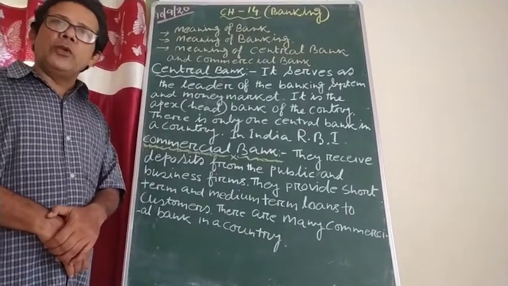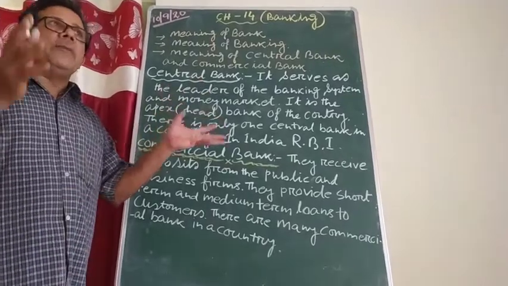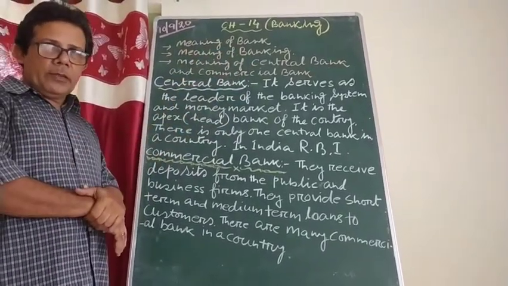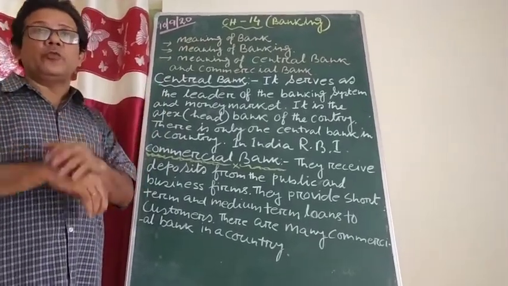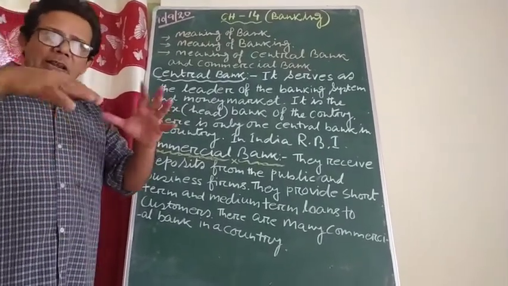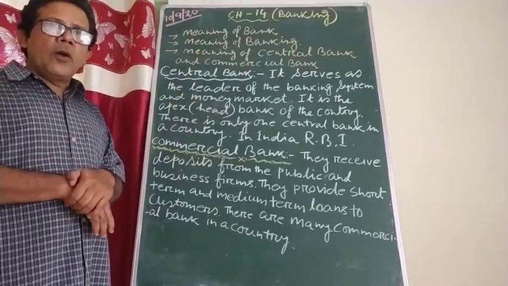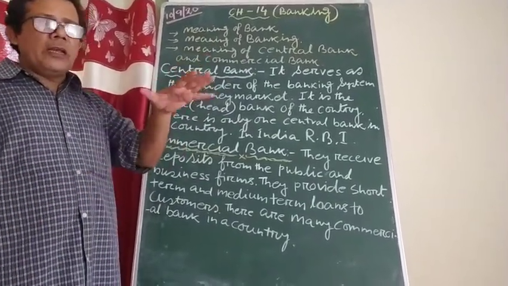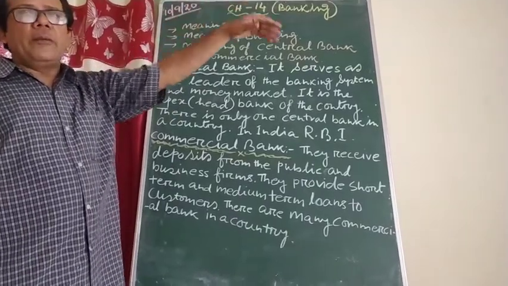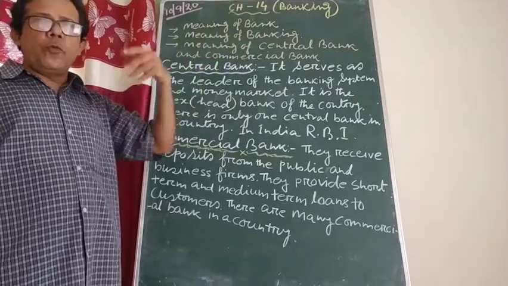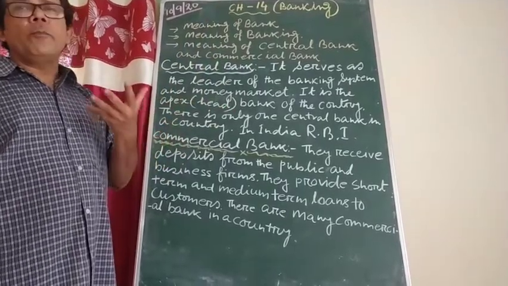You must have noticed in your area, if there is a bank, what is a bank? Bank is an institution, or you can say a place. Basically, you use the word institution. And to understand it, you can say it is a place. Bank, jahan ghar jaisa hai, place hai. What are the people doing there? What have you noticed there? Sometimes people are going there, they are depositing their money, or they are withdrawing their money from the bank, or they are taking loans from the bank. That is what is called a bank.